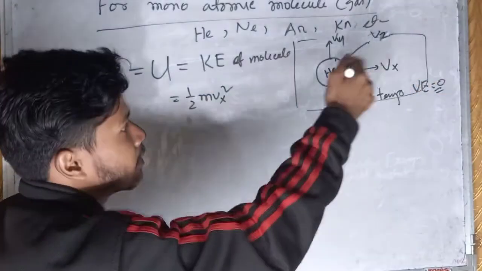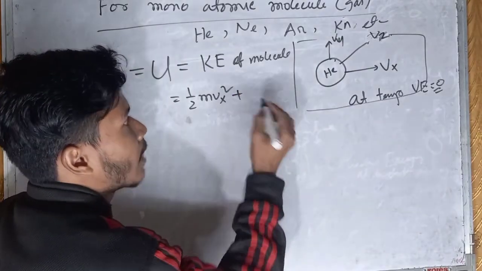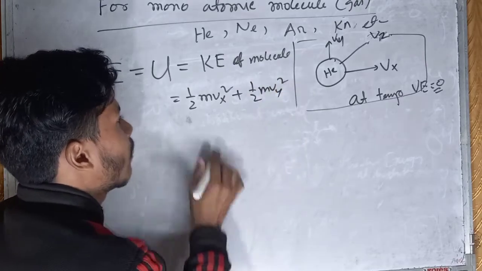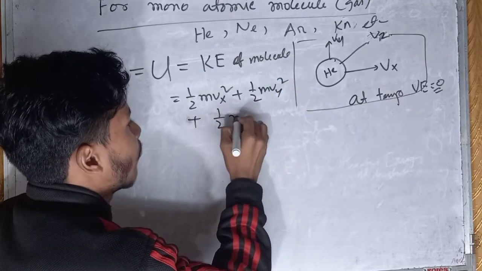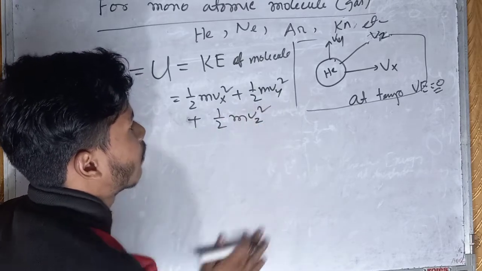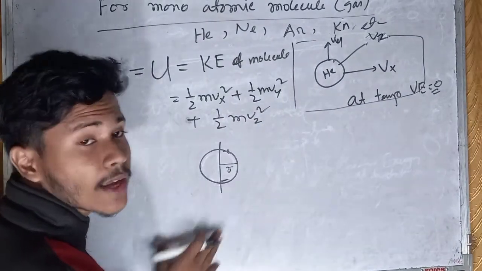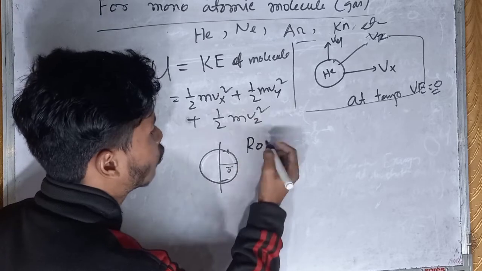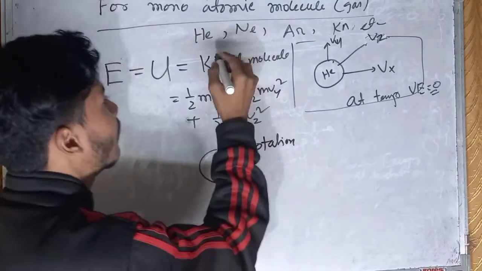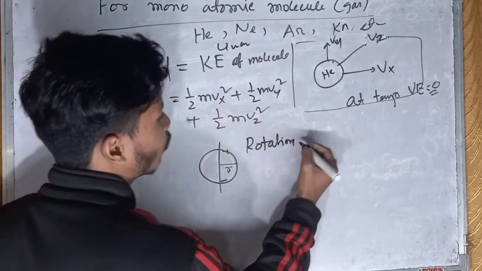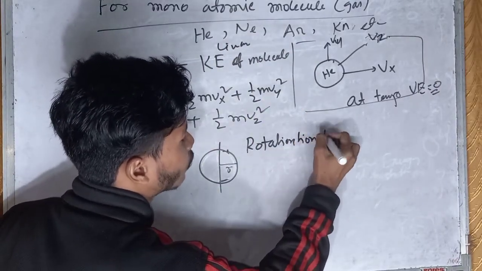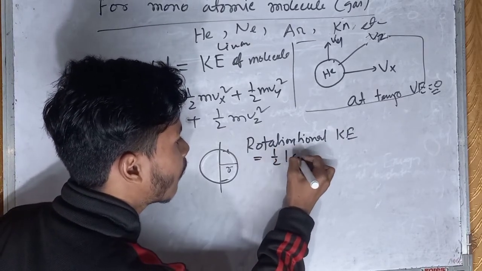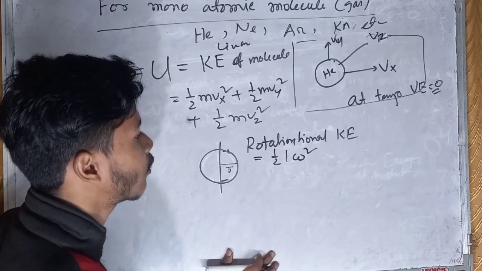This helium molecule can move in the x direction, plus it can move in the y direction, half of m vy square, or it can move in the z direction, half of m vz square. Okay, this molecule can rotate also. Then there is the rotational kinetic energy. This is the linear kinetic energy plus rotational kinetic energy. What is the rotational kinetic energy? It is equal to half of I omega square.